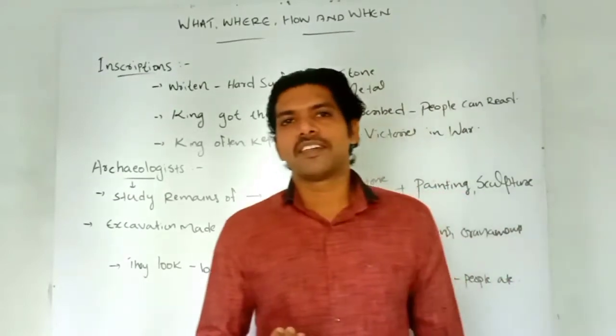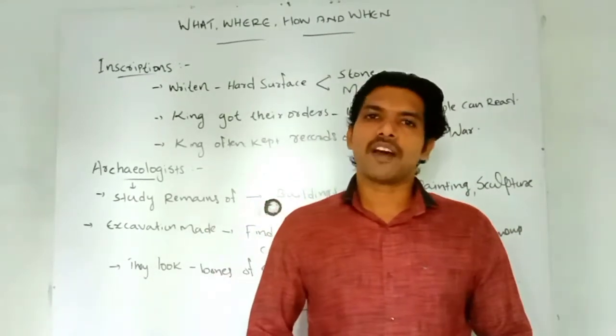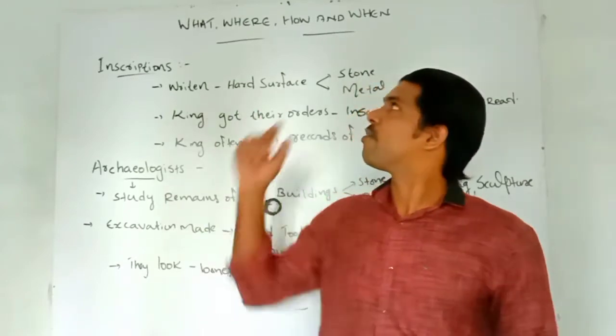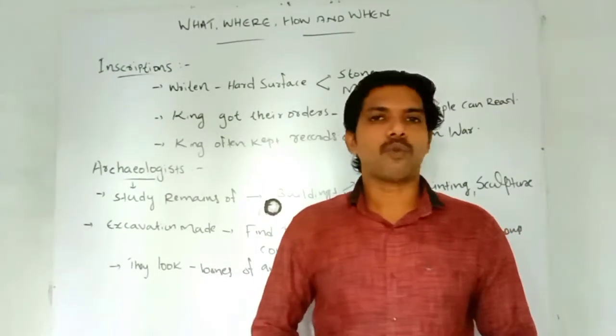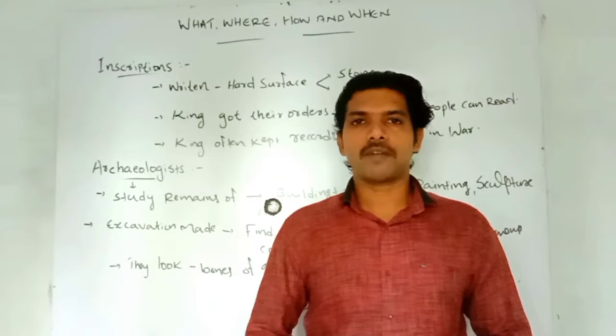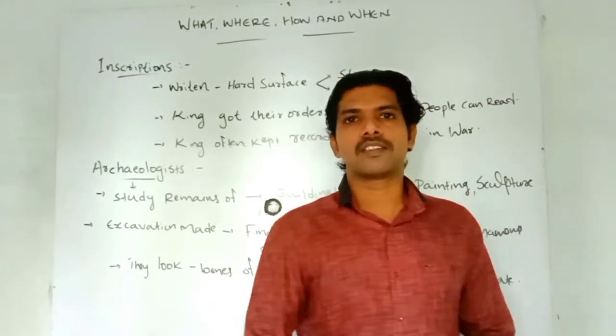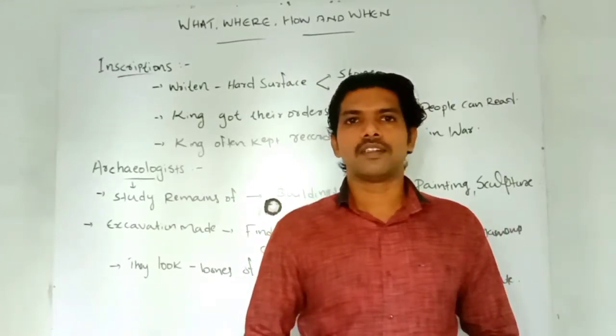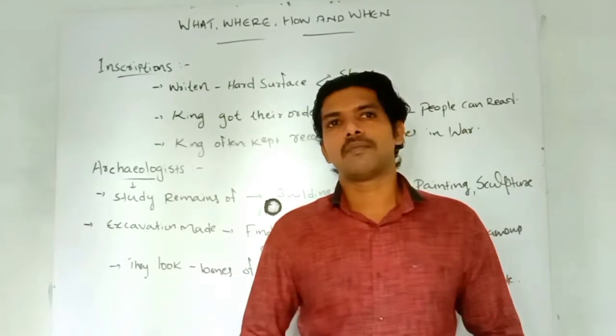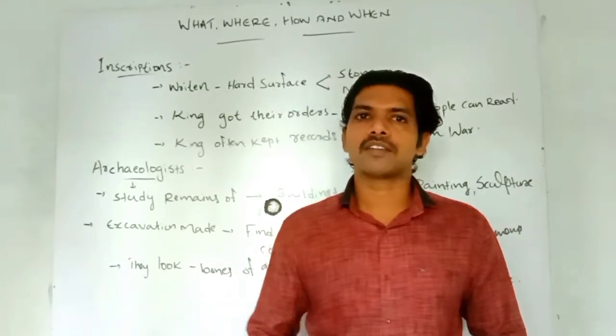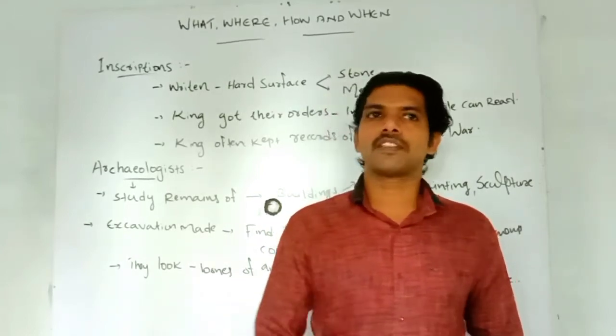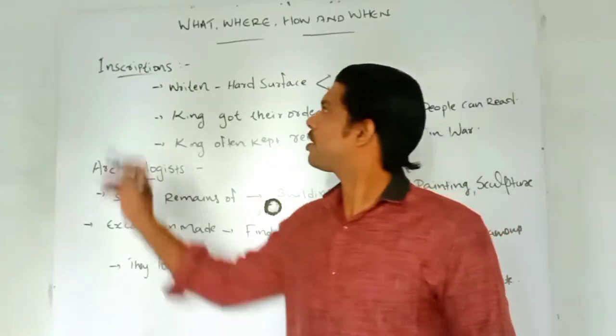Today we will discuss one of the remaining chapters from the last one: when, what, where, and how. In this chapter we already discussed the different elements, their concept and their content. The manuscript was the last point we discussed in the last class. Next, after the manuscript, we will discuss inscriptions.